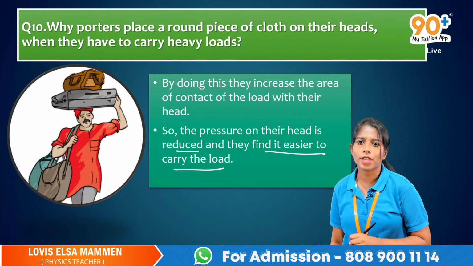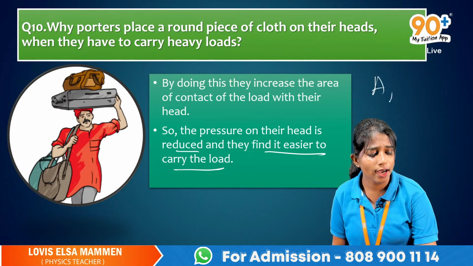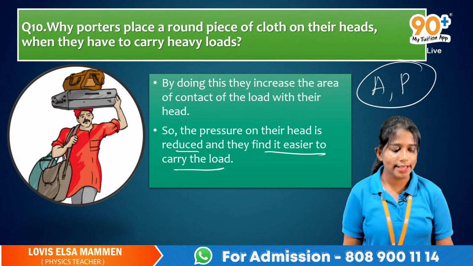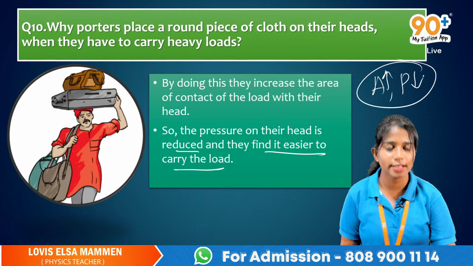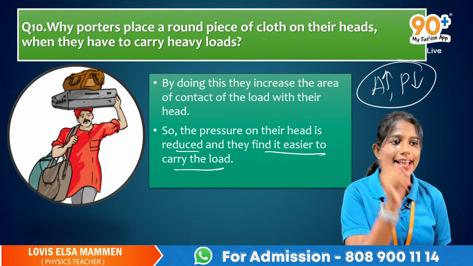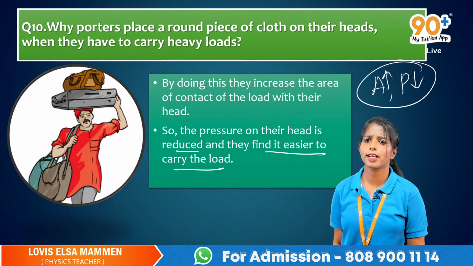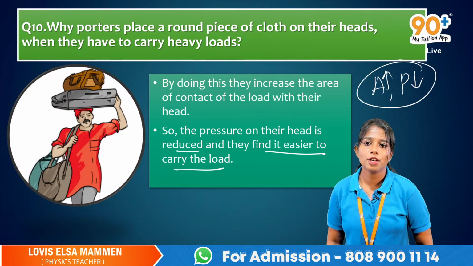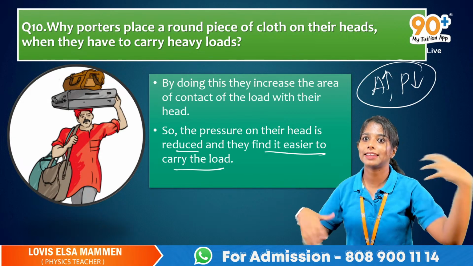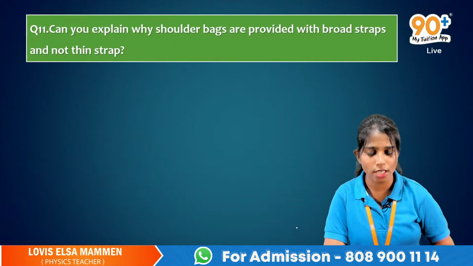Understood? You can write it in your own words, but make sure you talk about area and pressure. The concept is very important. You should say that area will increase, pressure will decrease. Make sure you write that concept in the answer, in your own words. So area of contact increases, pressure will decrease, so he'll feel easy to carry that heavy load.